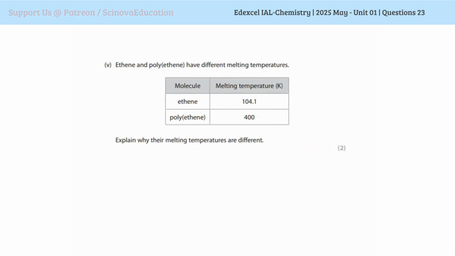Ethene and polyethylene have different melting temperatures. Explain why their melting temperatures are different. In both ethene and polyethylene, the intermolecular attraction forces are van der Waals interactions. But when it comes to van der Waals attraction forces, we know the larger the electron cloud of a molecule, the easier it is to distort. Therefore, the strength of van der Waals forces increases in large molecules, even though they are occurring in non-polar structures. The larger the molecule, the more van der Waals attraction forces you get.